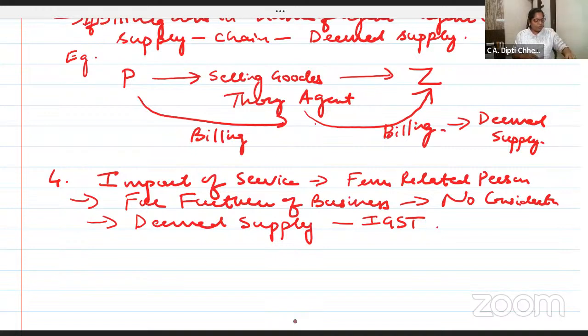Are all the 4 cases understood? Of course, you'll have to repeat it to learn it. Yesterday we saw import of goods. Anyhow, it is covered under customs.